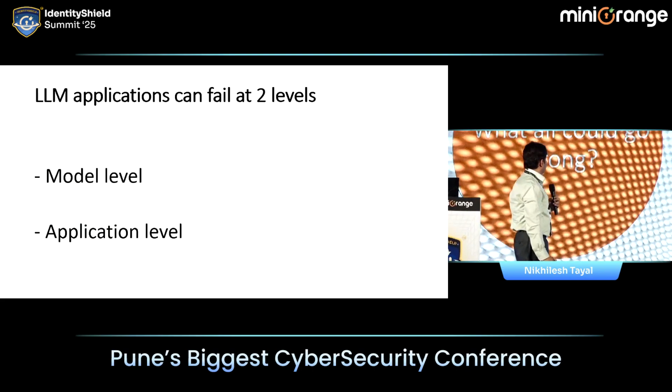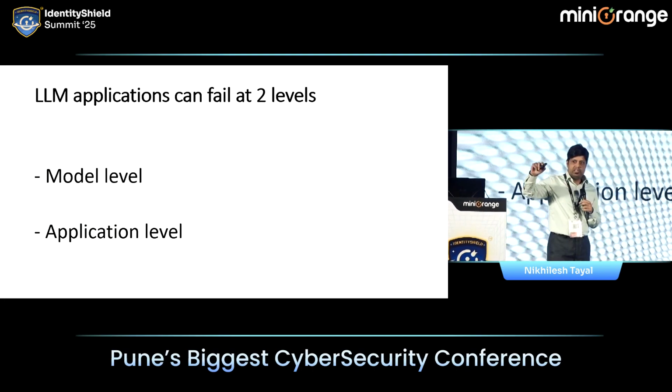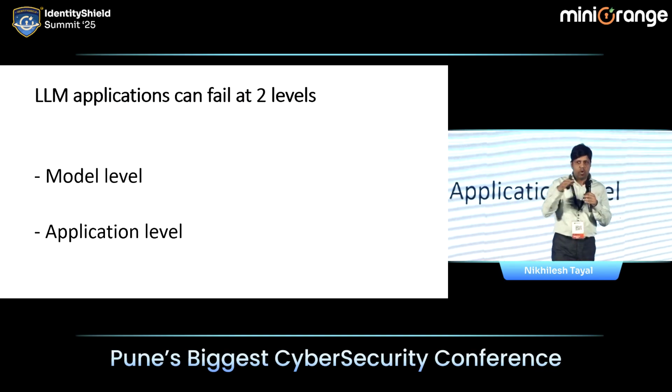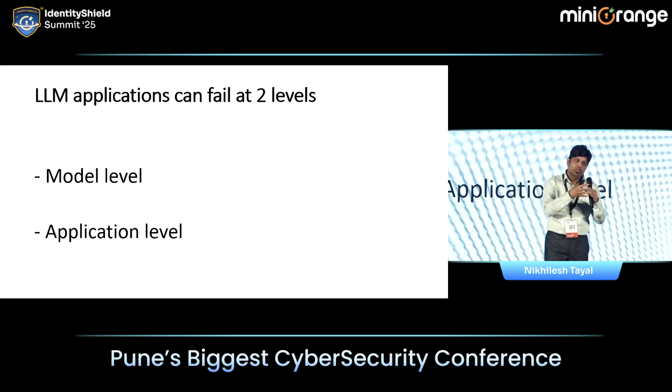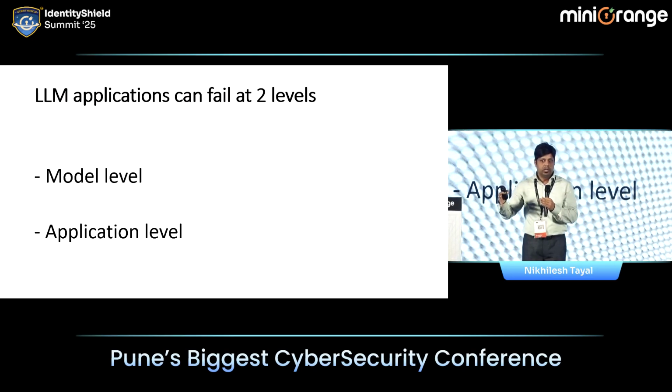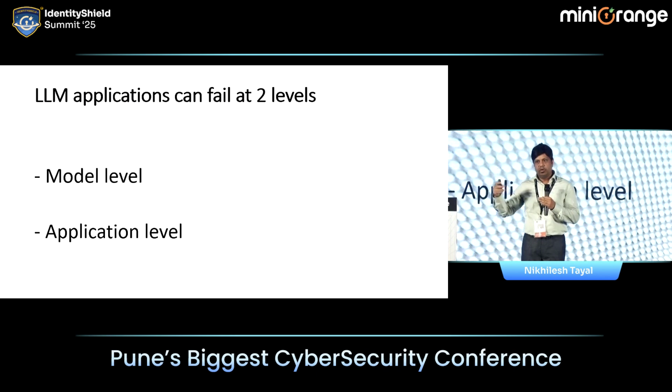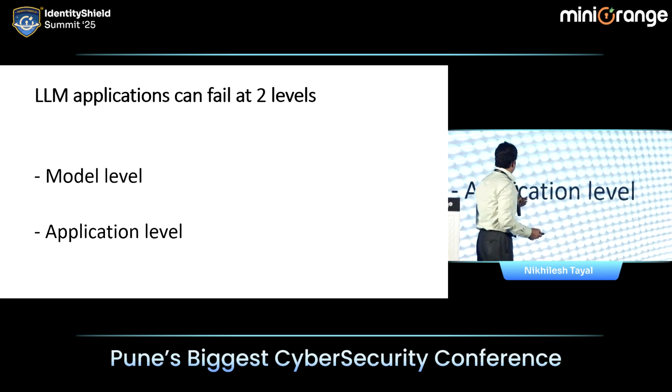Now, what could go wrong? So there are two levels at which things can go wrong when you build an AI application. One is your model, ChatGPT, and then you build an application on top of the model. So now you are adding another level, and you are exposing another level of vulnerability. So application level, model level.